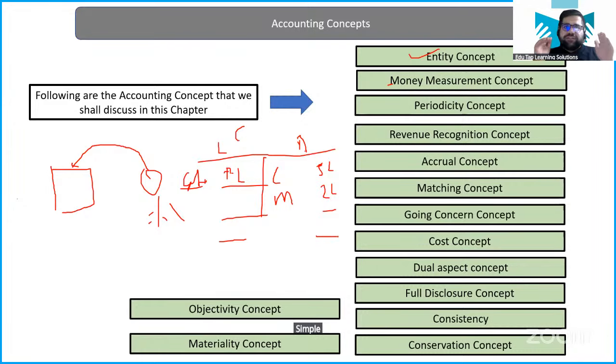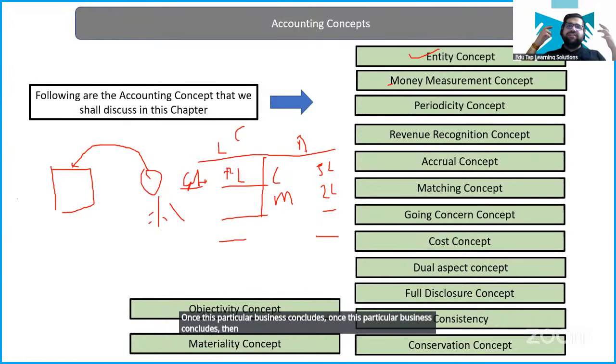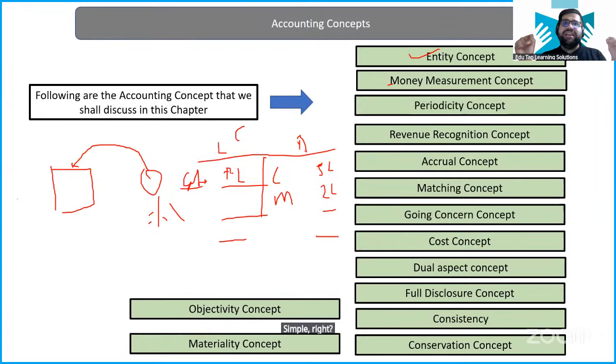Simple. So this is what you have to understand. Once this particular business concludes, then definitely this particular capital has to be paid back. Simple, right? This is what entity concept is. Entity concept basically tells you that the capital which the owner is bringing is a kind of a liability.